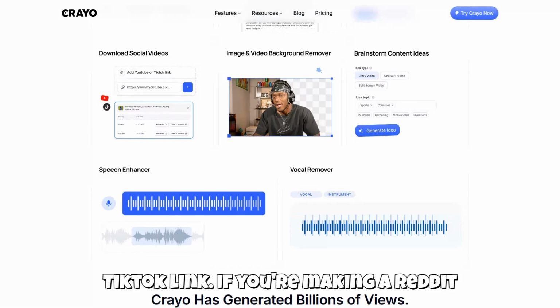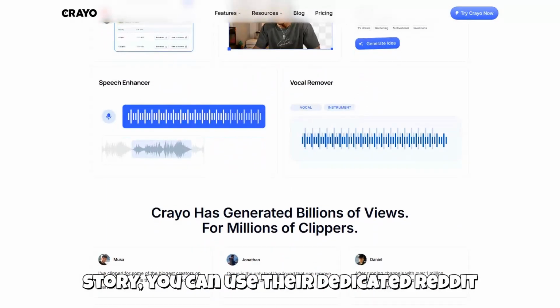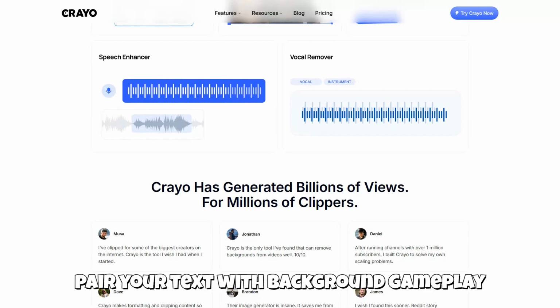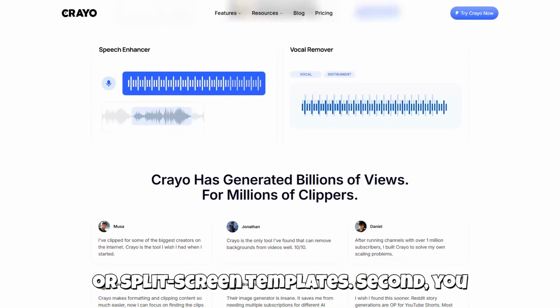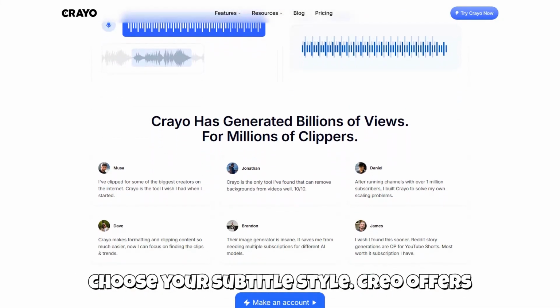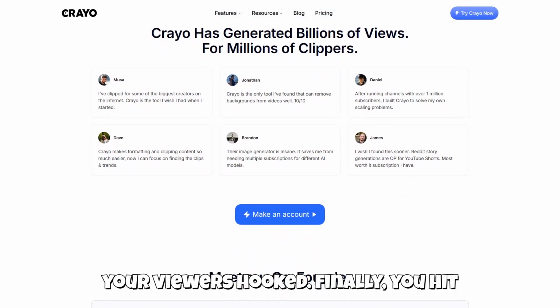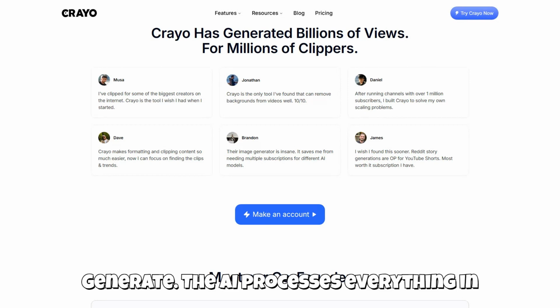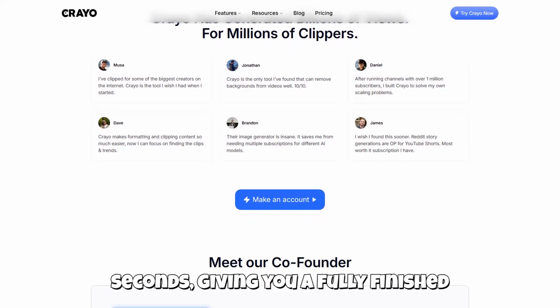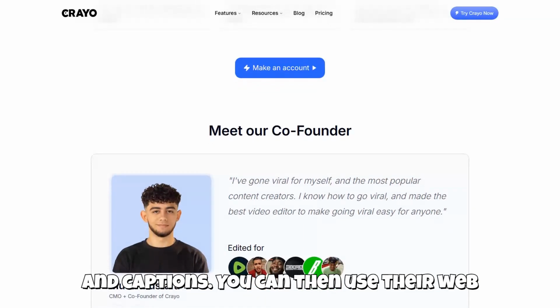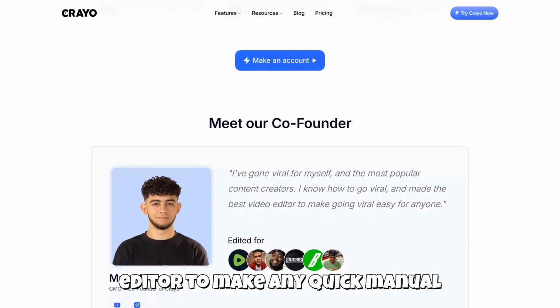If you're making a Reddit story, you can use their dedicated Reddit Story Videos tool, which helps you easily pair your text with background gameplay or split-screen templates. Second, you choose your subtitle style. Crayo offers over 15 viral subtitle styles to keep your viewers hooked. Finally, you hit generate. The AI processes everything in seconds, giving you a fully finished video with perfectly synced voiceovers and captions. You can then use their web editor to make any quick manual adjustments.